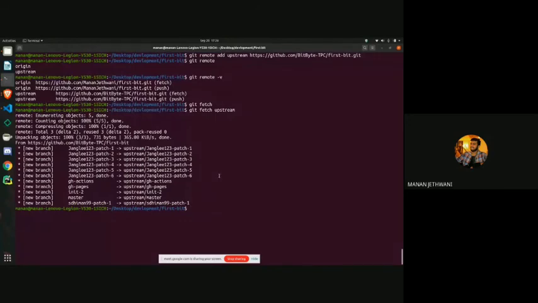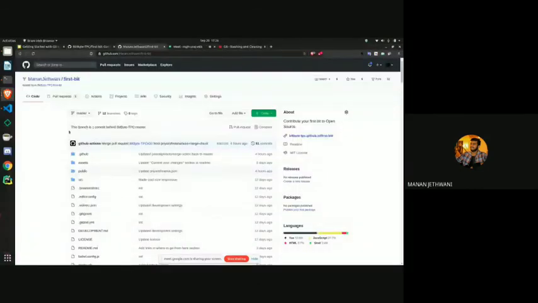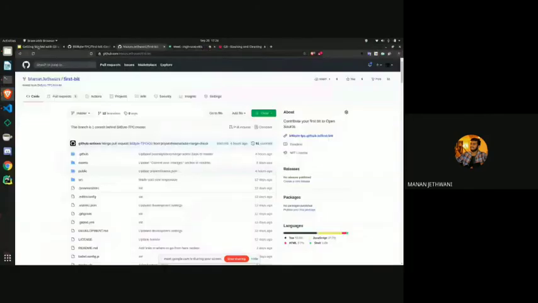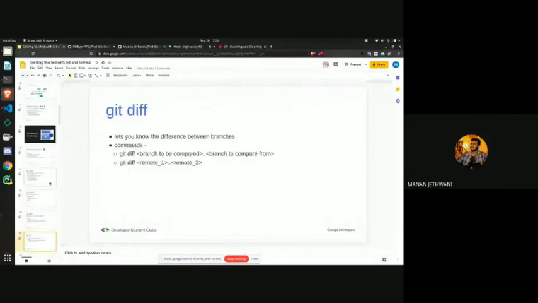Okay, now we have fetched those downloads, but this doesn't mean that we have merged those things into our main code. Our code is still behind the upstream code. Before making those merges, here we know there is a difference because we can see it. But what if you didn't know what changes have been made? Then you need to use the command git diff.